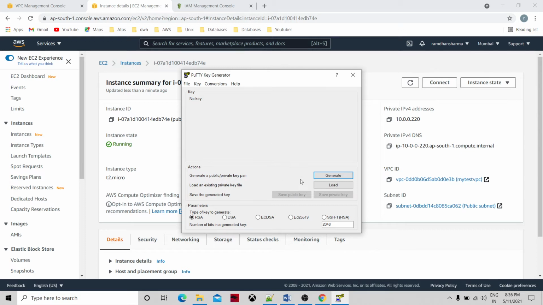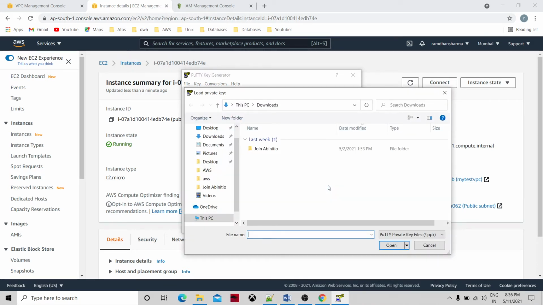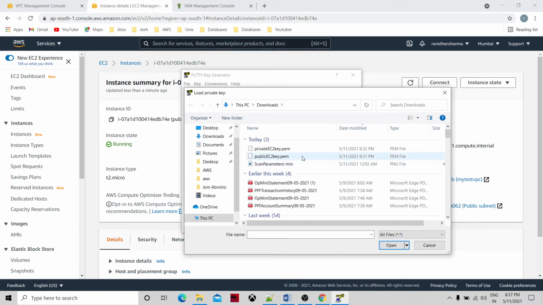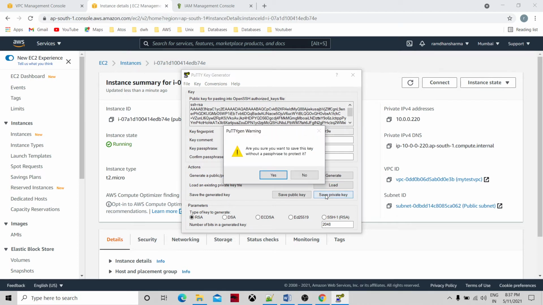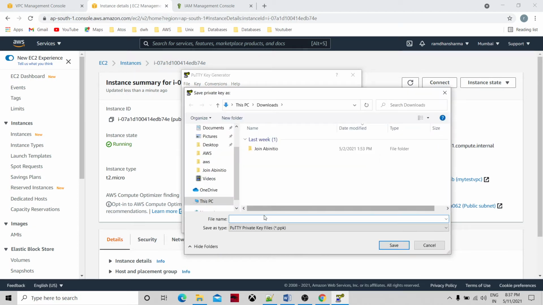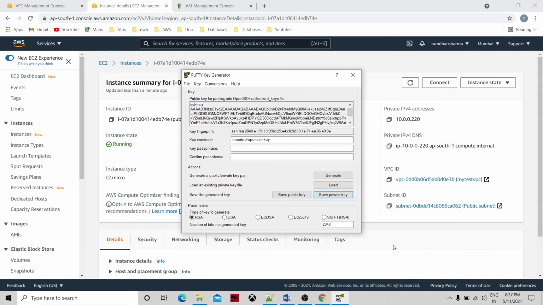Why we need PuTTYgen is we need to create the PPK key from the PEM key. So first is public. I'm opening it and saving my private key. The name is public PPK key. Saving it. Okay, I'm just closing it.